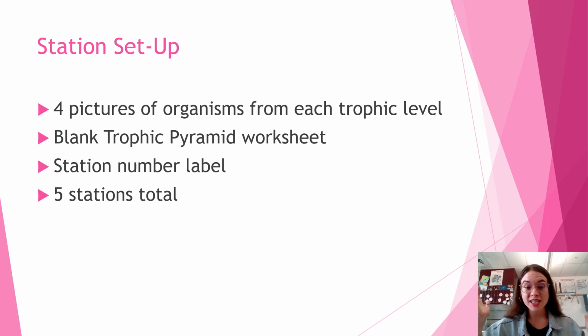So now we'll get into the activity itself. So the activity is run in stations. It's a stationed activity. And at every station, you will need 4 pictures of an organism that lives in each of the 4 trophic levels. You will need a blank trophic pyramid worksheet. You will need a station number label, and there will be 5 stations total. So 5 stations total, you need a blank trophic pyramid worksheet at each station. And at each station, you will have 4 pictures, each of an animal from the different trophic levels.